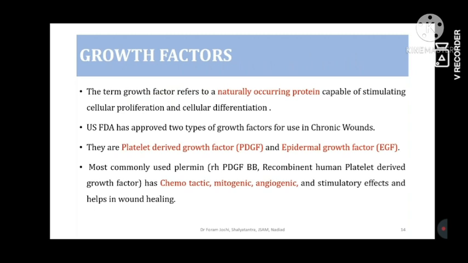Another one is the growth factor. What are growth factors? Growth factors are naturally occurring proteins that are already in our bodies and which are useful for wound healing. Like in circulating blood and plasma, these factors are there. But particularly in a wounded patient, if it is impaired, then it can be taken from another person, and applied. Platelet derived growth factor and epidermal growth factor, these two are synthetically produced in laboratories and then applied, and they are reported to have chemotactic, mitogenic, and angiogenetic effects. Okay, so that's why they are useful in the management of non-healing ulcers.